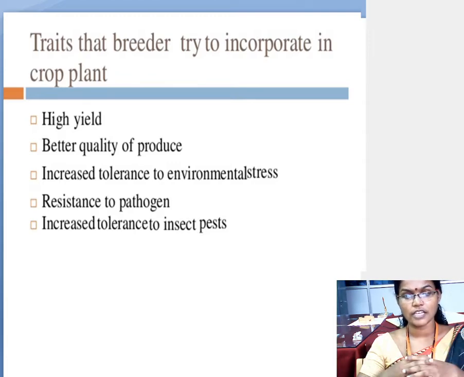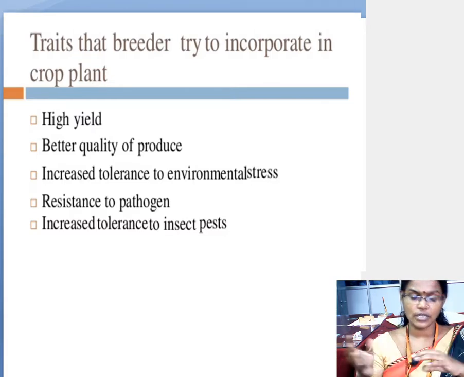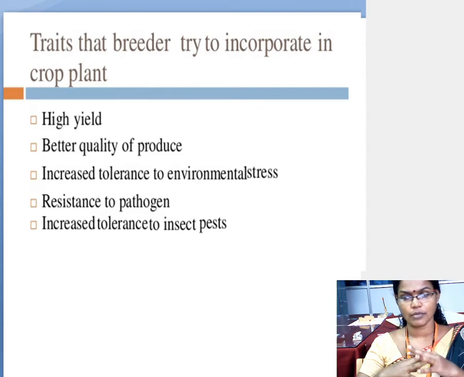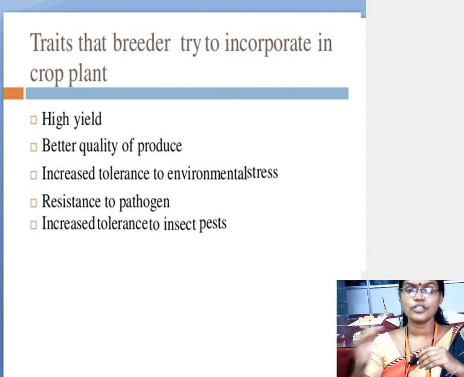Okay, that is called as what? Better quality of production. The third point is increased tolerance to environmental stress. See, whatever the stress is produced by the environment, that stress should be tolerated by the plant body.